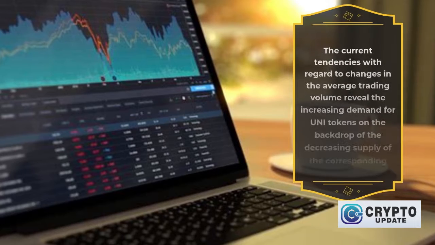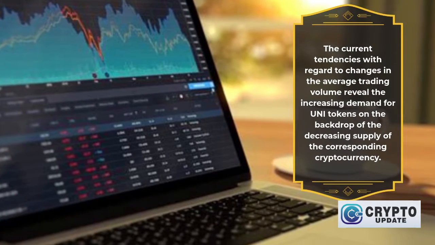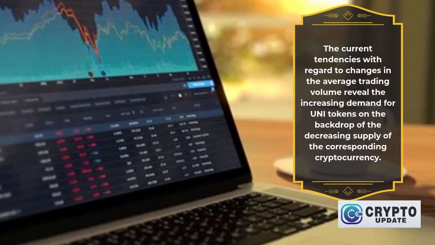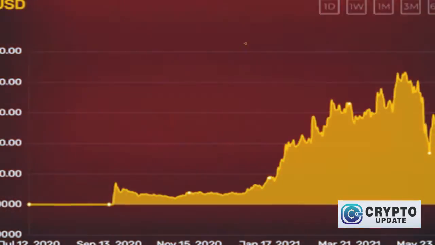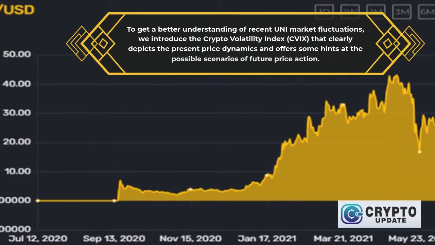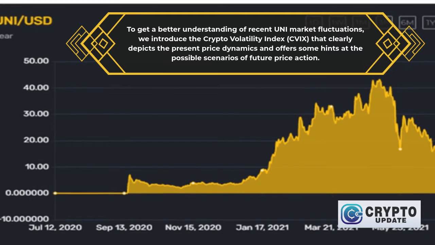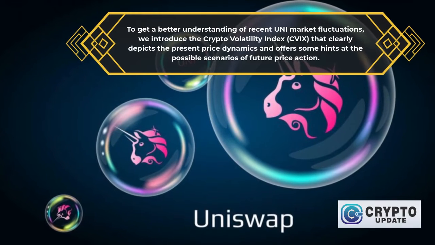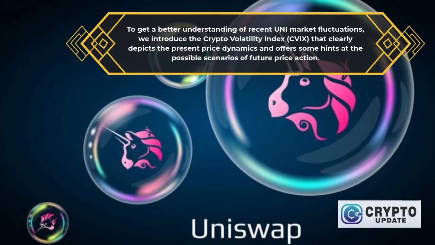The current tendencies with regard to changes in the average trading volume reveal the increasing demand for UNI tokens on the backdrop of the decreasing supply of the corresponding cryptocurrency. To get a better understanding of recent UNI market fluctuations, we introduce the Crypto Volatility Index, CVIX, that clearly depicts the present price dynamics and offers some hints at the possible scenarios of future price action.